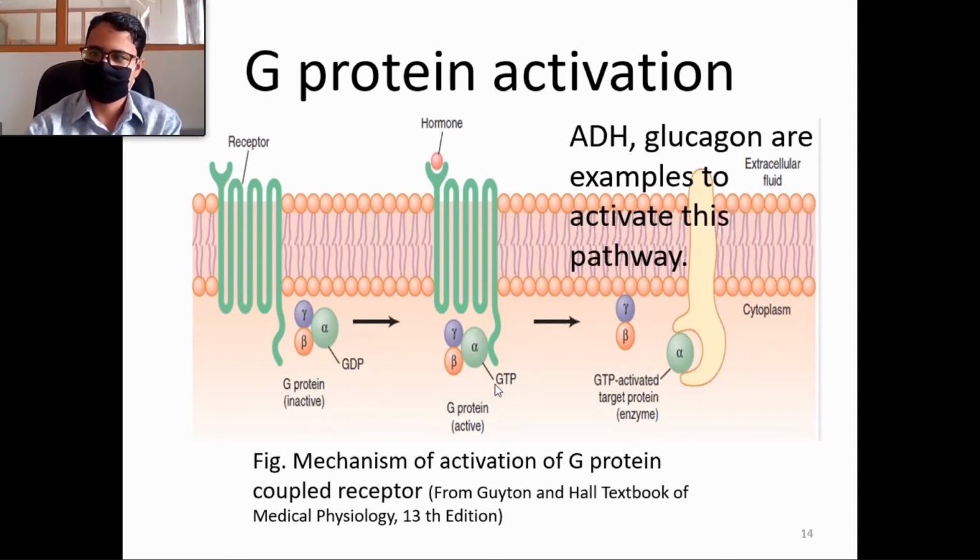Whenever the hormone molecule binds with the receptor, there is a conformational change in its intracellular domain, and that will interact with the G protein, which will be activated, and then the activated G protein will mediate other effects. Therefore, it is called G protein coupled. The receptor is linked with an intracellular protein called G protein.